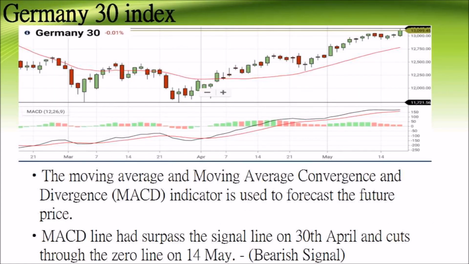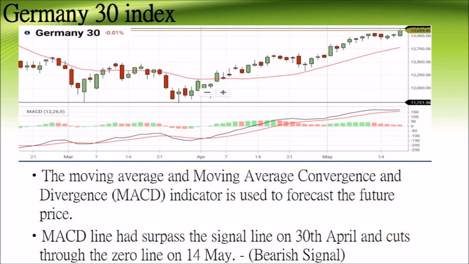Next, this is the chart of the opening position of Index Germany 30. A technical approach is used to analyze the price movement of the stock index. The moving average and moving average convergence divergence (MACD) indicator is used to forecast whether the price would increase or decrease in the future.